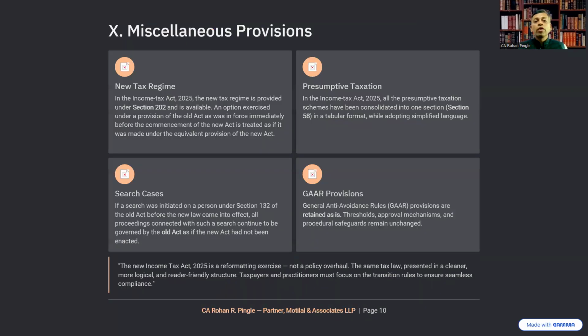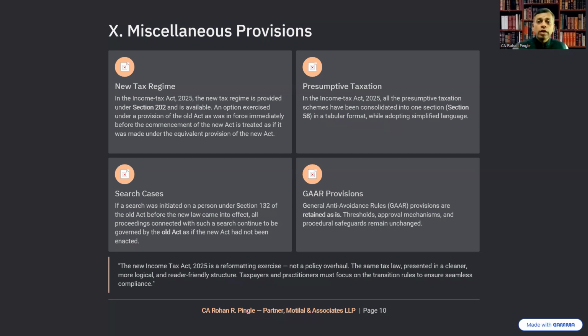Moving further, let's understand our today's last topic for discussion, miscellaneous provisions. In the Income Tax Act 2025, the new tax regime is provided under Section 202 and is available. An option exercised under a provision of the old Act, as was in force immediately before the commencement of the new Act, is treated as if it was made under the equivalent provision of the new Act.